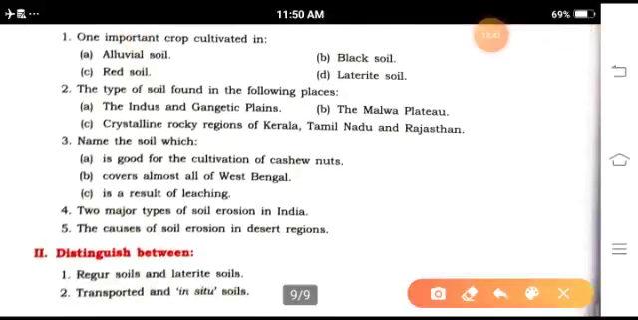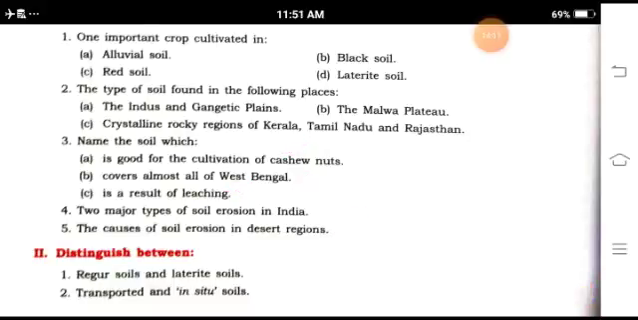Now question 3: which soil is good for the cultivation of cashew nut? Basically, laterite soil. Alluvial soil is the result of leaching to laterite soil. Two major types of soil erosion in India: generally in India, soil erosion is caused by humans through overgrazing and deforestation. Causes of soil erosion in desert regions: mainly wind erosion. So please write this type of answer in your board examination. Okay, goodbye.